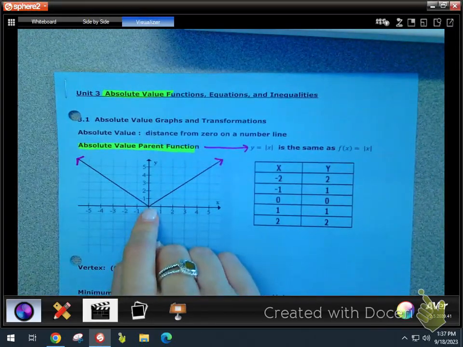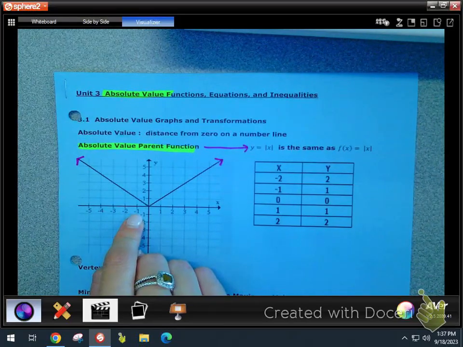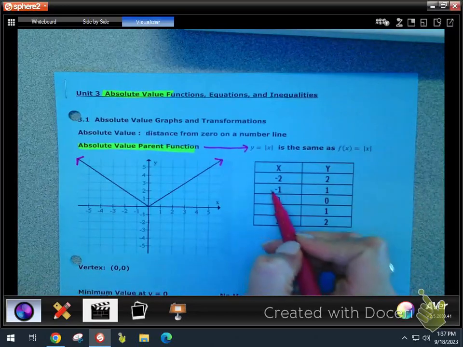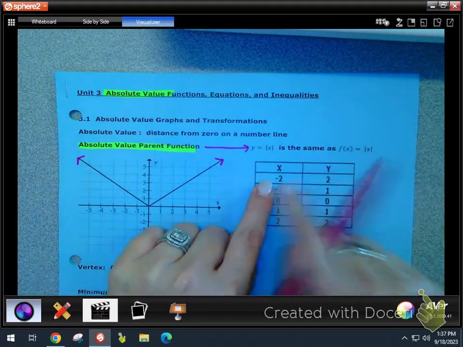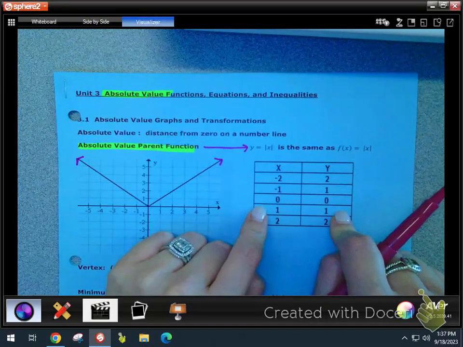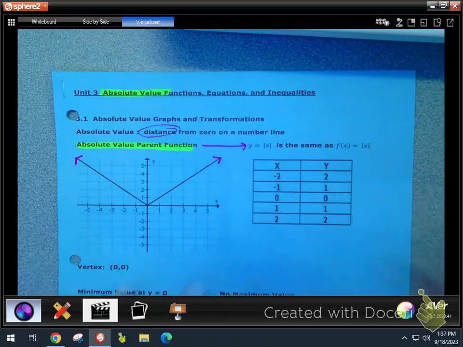So that's why this graph doesn't have any negative y values, because when you're looking at the absolute value of -1, that's only 1 unit from 0. So that's why it's -1, +1. You're just taking the absolute value of each input to give you your output, okay? The reason why the negative goes away is because, again, it's a distance, and distance is always positive.